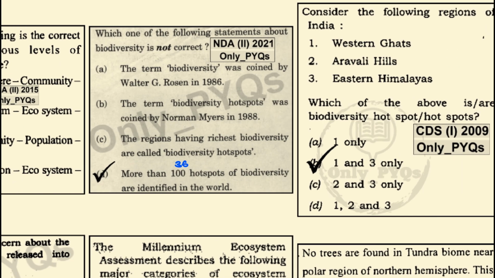Which one of the following statements about biodiversity is not correct? The term biodiversity was coined by Walter G. Rosen in 1986. This is the correct statement. The term biodiversity hotspot was coined by Norman Myers in 1988. This is also a correct statement. The regions having rich biodiversity are called biodiversity hotspots. This is also correct. More than 100 hotspots of biodiversity are identified in the world. No, this is wrong because it is not 100. It is 36.